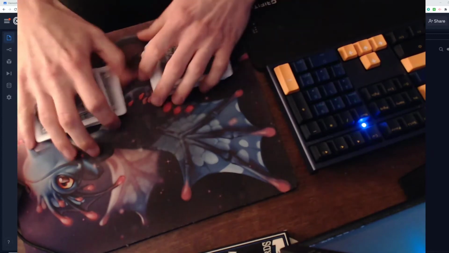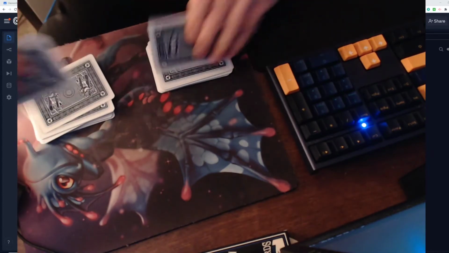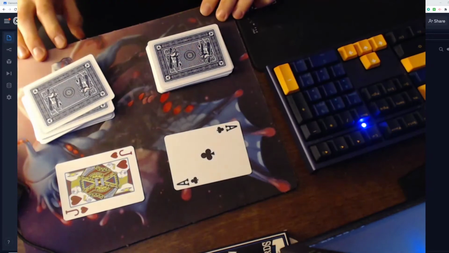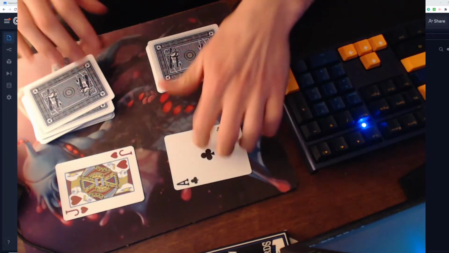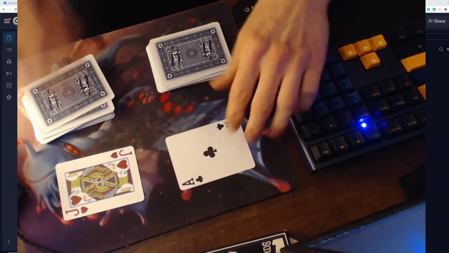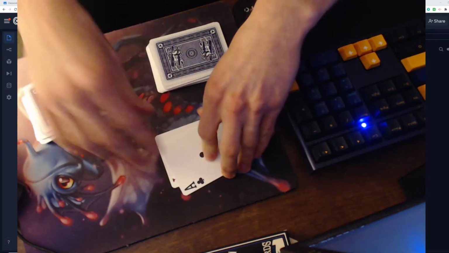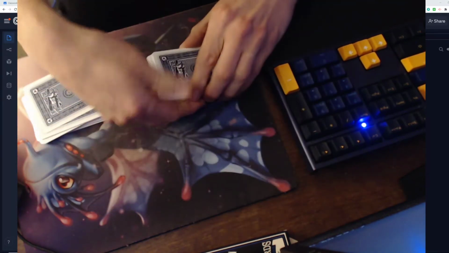Okay. Next, I'm going to pop from the top. Got an ace and a jack. The ace in this case, this deck won this round, so he takes the jack and puts it on the bottom.